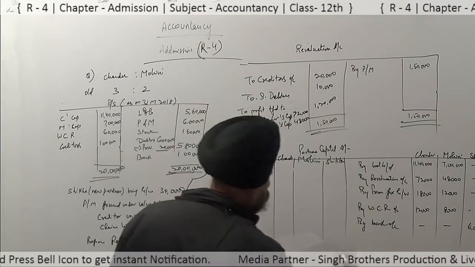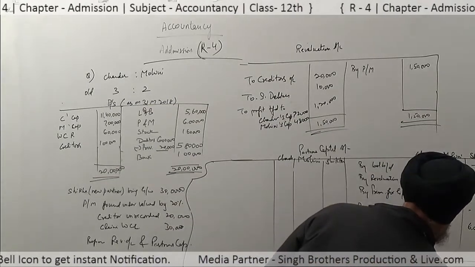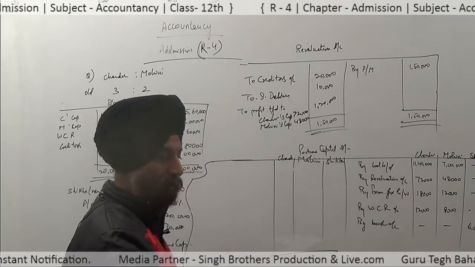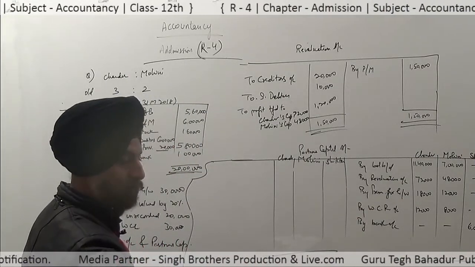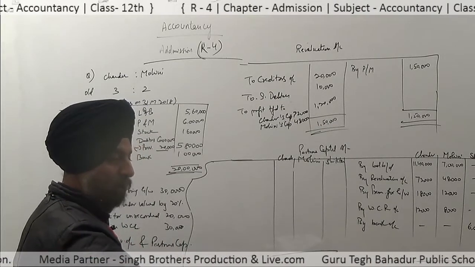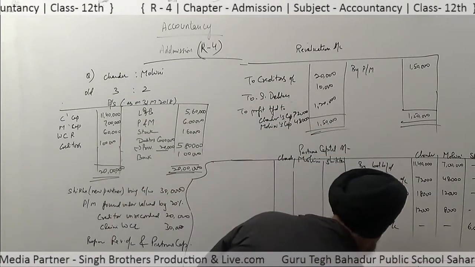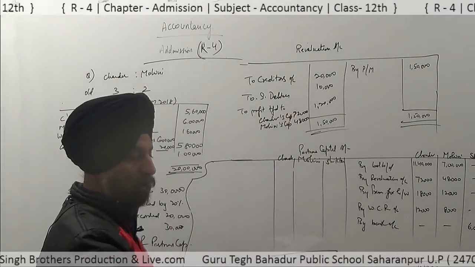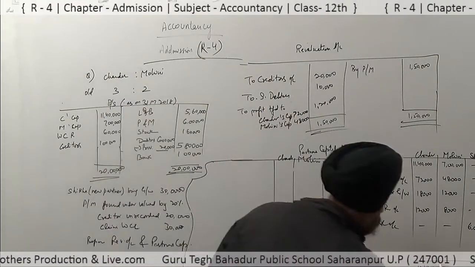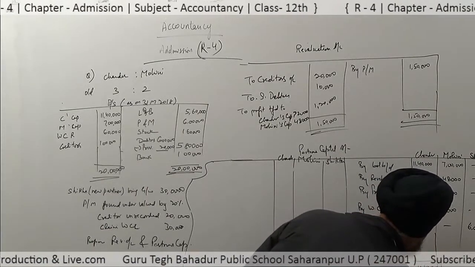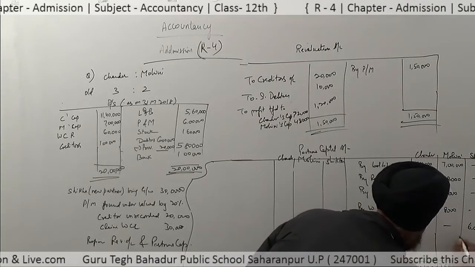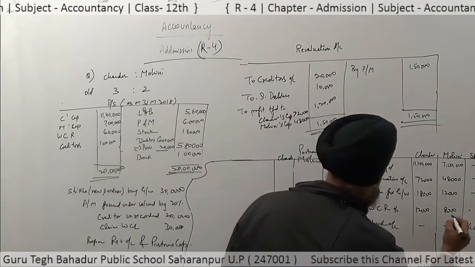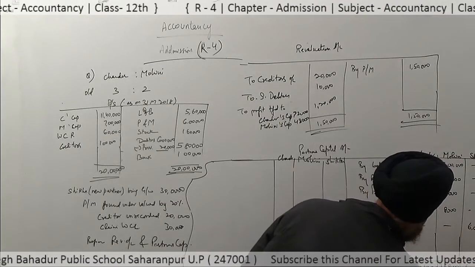Now after making the total of these, we get the values 12,42,000 in Chandar's. Mohini's total is 7,68,000. About the third new partner, that is 6 lakh.